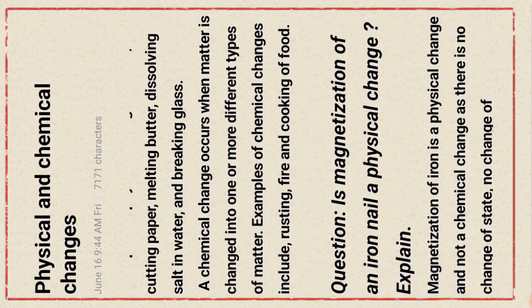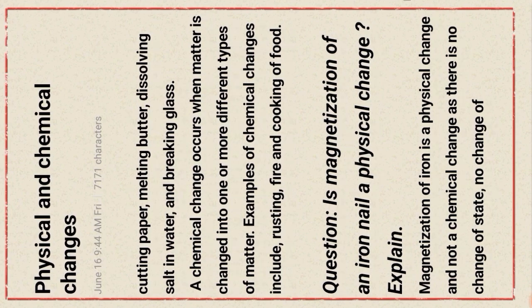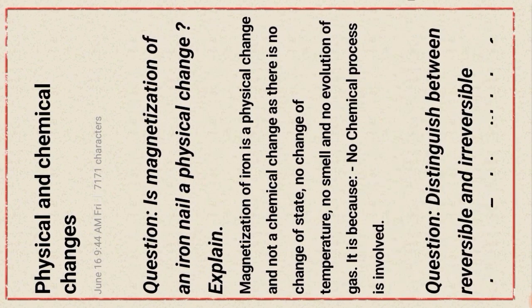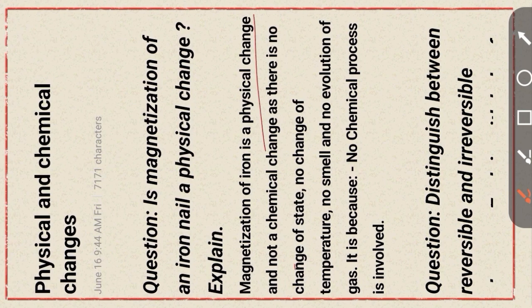Next question: is magnetization of an iron nail a physical change? Magnetization of iron is a physical change, and not a chemical change, as there is no change of state, no change of temperature, no smell, and no evaporation of gas.